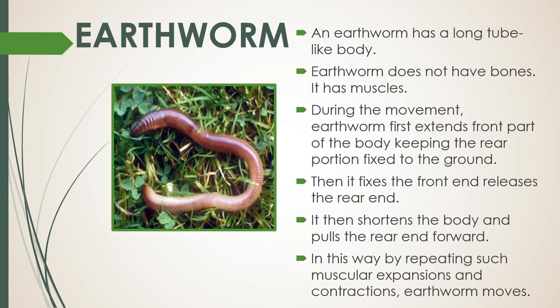Movement in earthworm. An earthworm has a long tube-like body. The body is made up of many rings or segments joined end to end. Earthworm does not have bones. It has muscles. During the movement, earthworm first extends front part of the body, keeping the rear portion fixed to the ground. Then it fixes the front end and releases the rear end. It then shortens the body and pulls the rear end forward. In this way, by repeating such muscular expansions and contraction, earthworm moves.